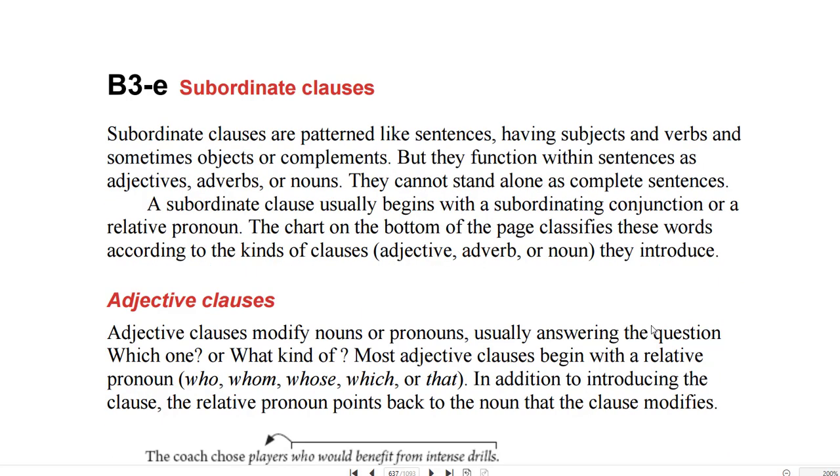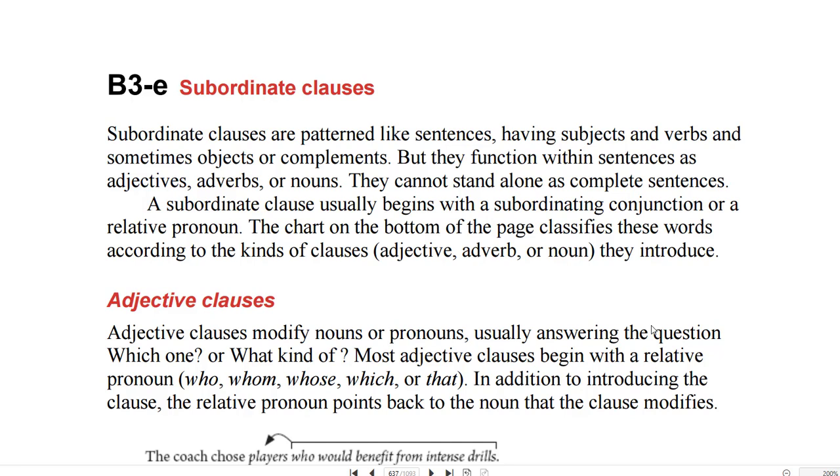Subordinate clauses. Subordinate clauses are pattern-like sentences having subjects and verbs, and sometimes objects or complements, but they function within sentences as adjectives, adverbs, or nouns. They cannot stand alone as complete sentences. A subordinate clause usually begins with a subordinating conjunction or a relative pronoun. The chart on the bottom of the page classifies these words according to the kinds of clauses they introduce: adjective, adverb, or noun.